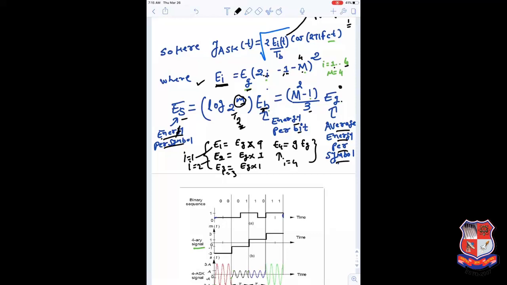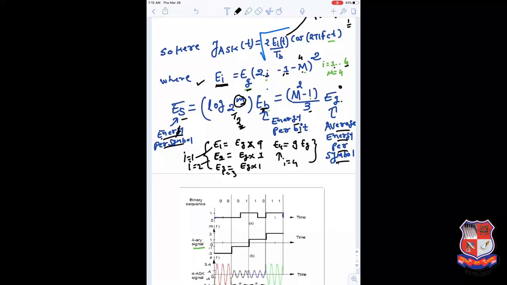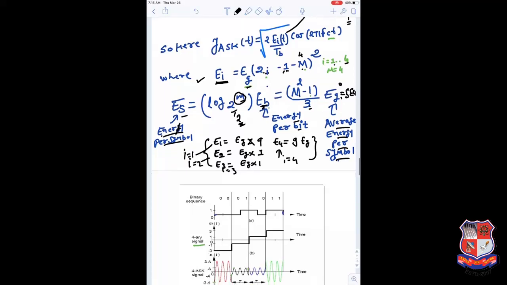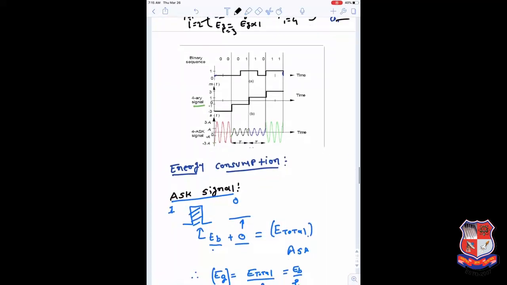If we compare this 4-level ASK signal with our conventional approach of 2-level ASK signal, then (m square minus 1) by 3 times more energy can be applied. That is (4 square minus 1) by 3, which is 15 by 3, so 5 times more energy can be applied here compared to the previous case. That we are going to learn, and then we will derive later on.